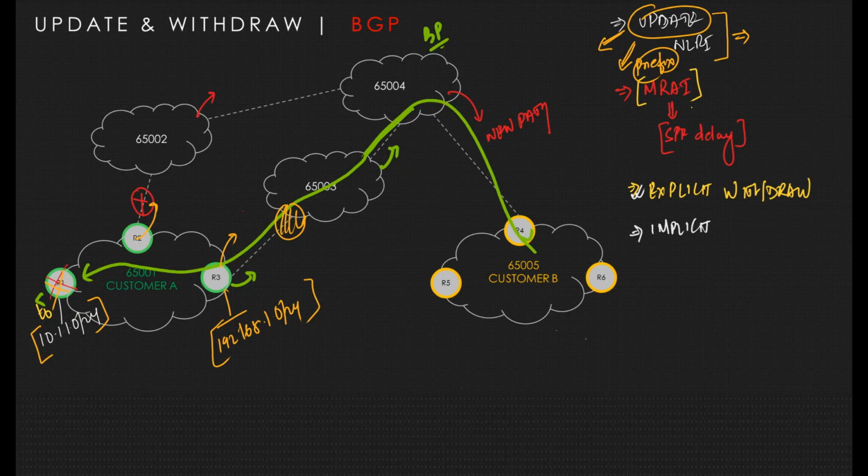Withdraw messages are explicit and implicit. Explicit is used to withdraw the given prefix. Implicit is updating a new path that will replace the old path for traffic forwarding. So an update message can also carry withdrawn routes, and multiple feasible and unfeasible routes can be advertised together. Hope this is clear.